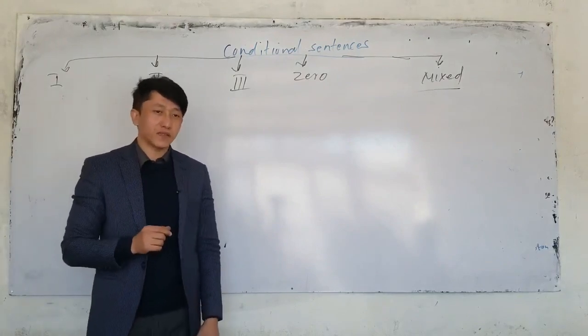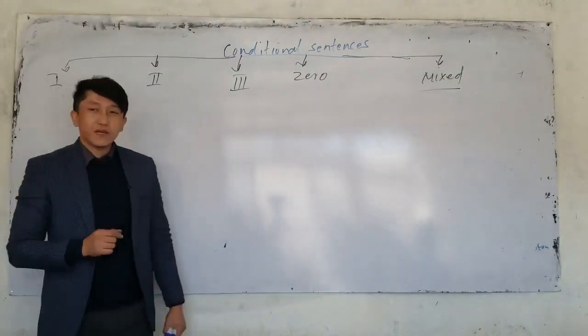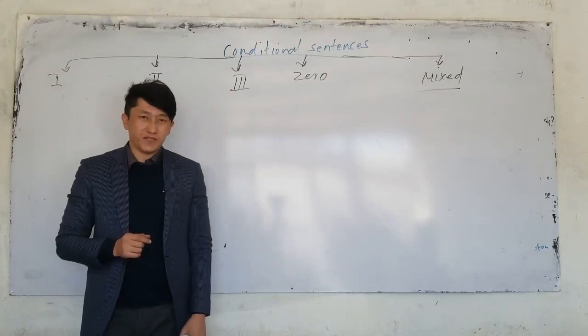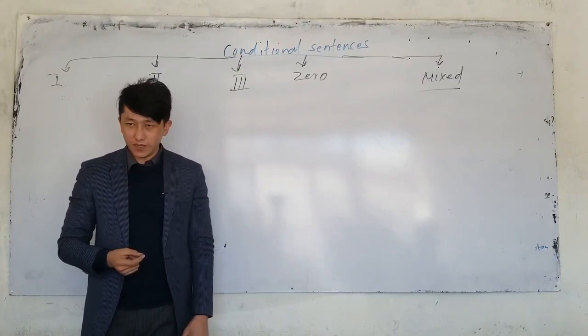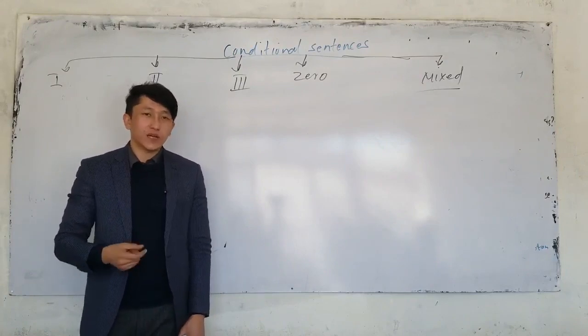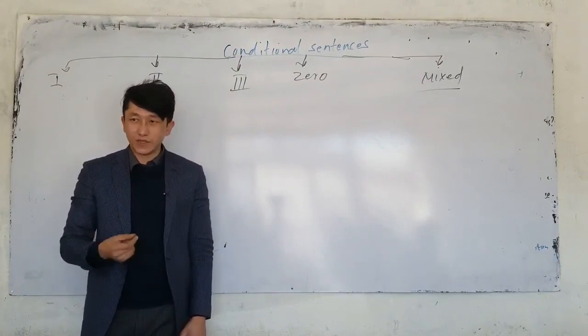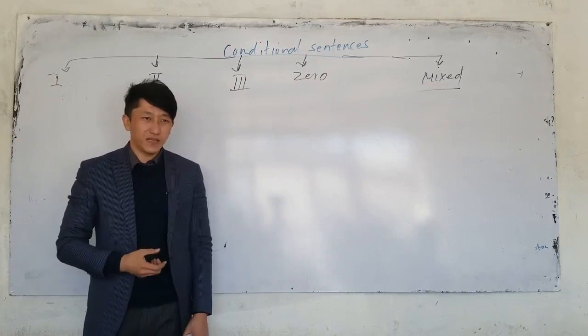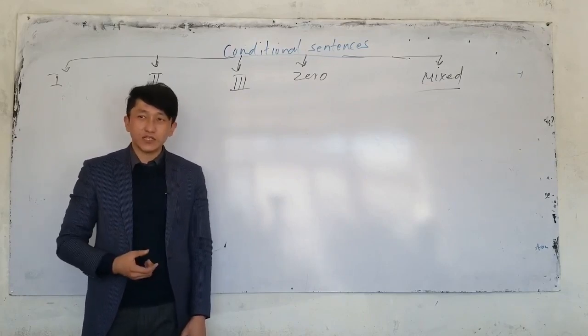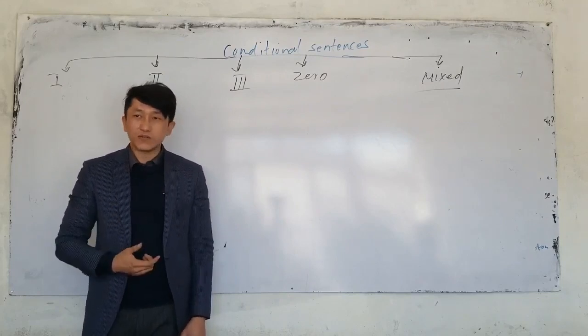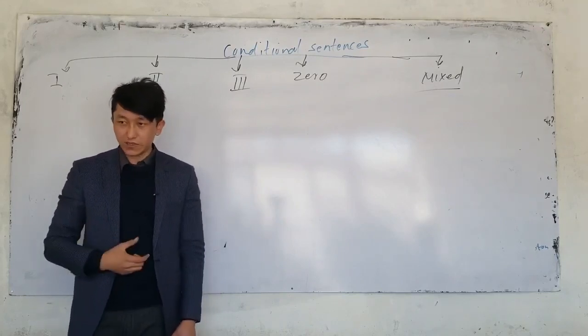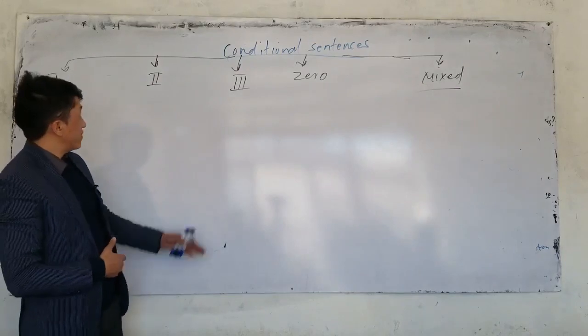Now, we have some other changes in the main clause. So the main clause, instead of will, can also be can, may, might, or should, or had better, or it can be just an imperative. I said, if you want to learn English, watch a lot of movies. If you want to learn something, read a lot of books. So what is this? Condition type 1. These are the variations that we have for type 1.